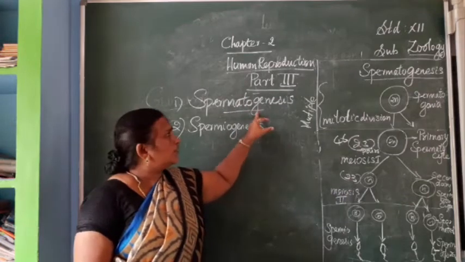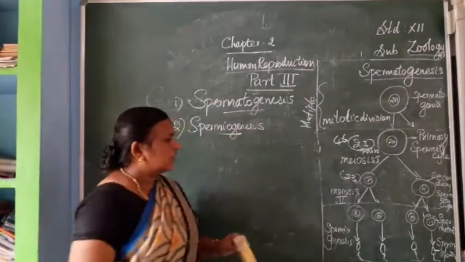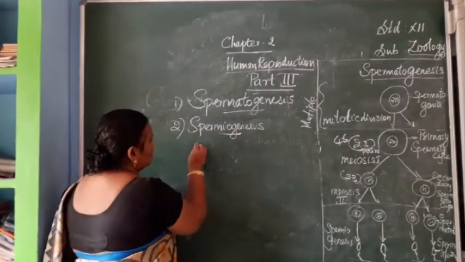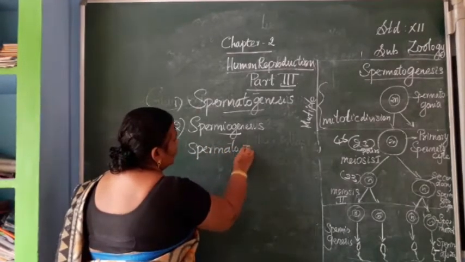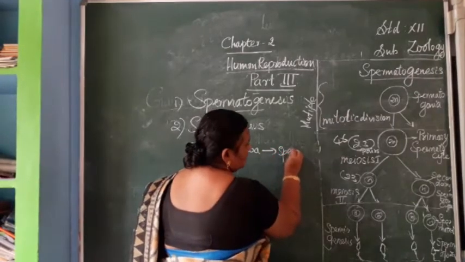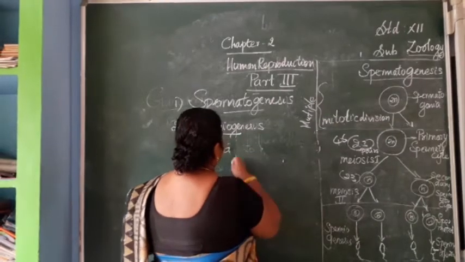Differences between spermatogenesis and spermiogenesis will be asked. Spermiogenesis means conversion of spermatid into spermatozoa.